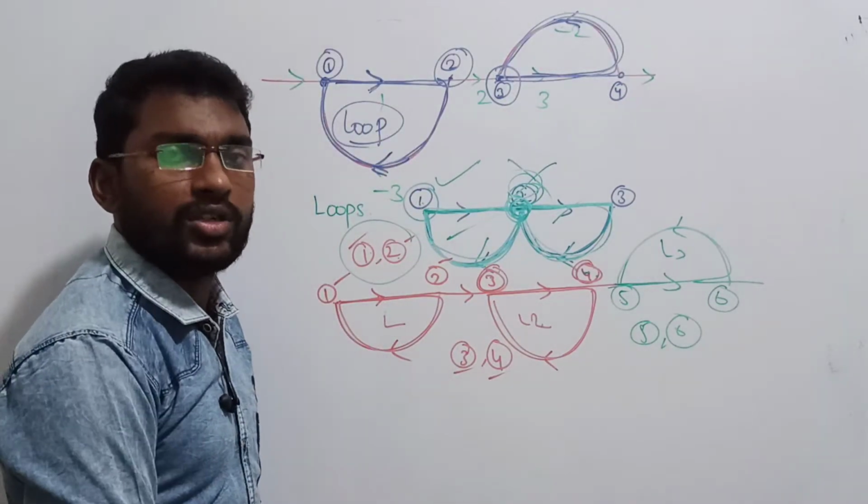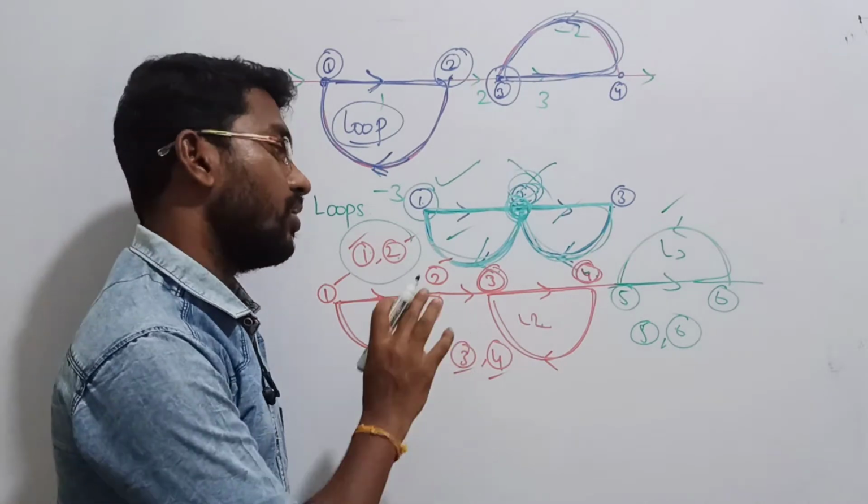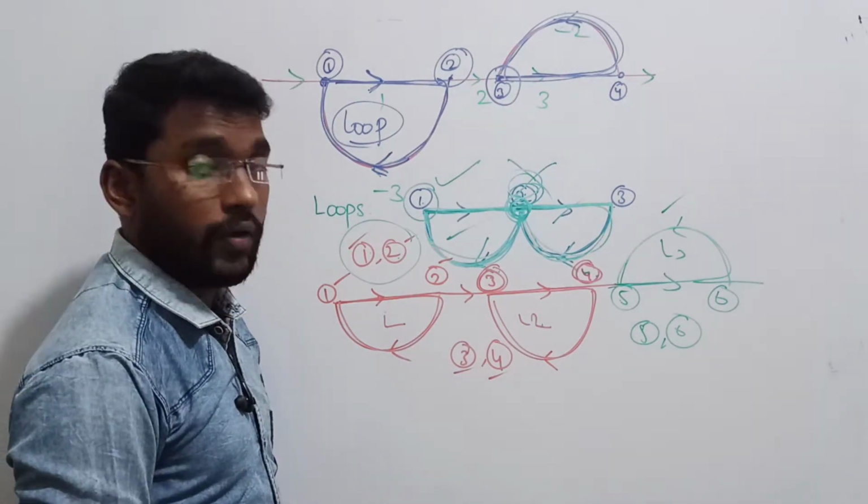So what will be the conclusion here? This is called three non-touching loops. That is over, right? I hope you all understand.